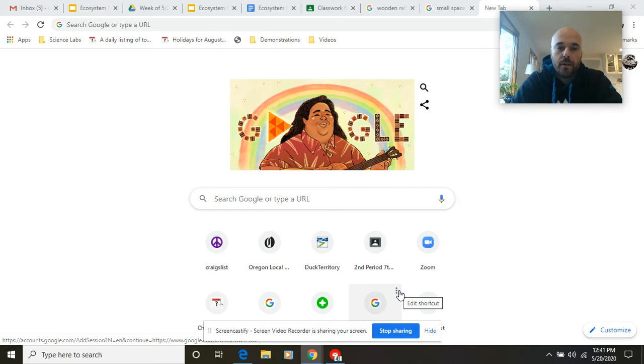Hey guys, so I wanted to give you some pointers on how to do research and find reasonable sources for your ecosystem management project. I assume most of you are going to start with a search engine similar to what I have here. So once you've chosen your topic, hopefully you've done a little bit of background research about your topic just to get an idea of what it's all about.